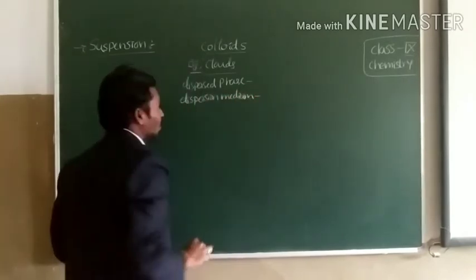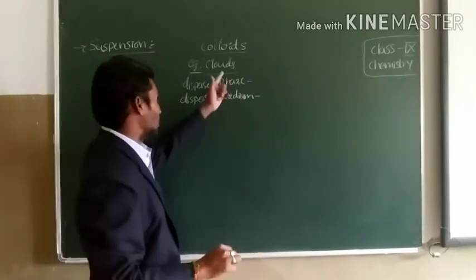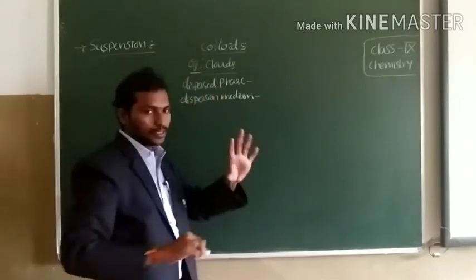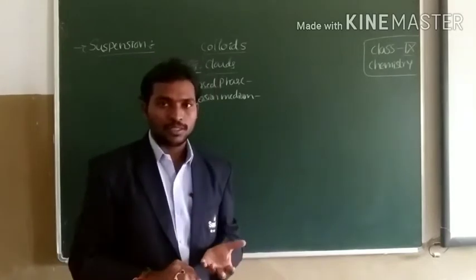Not only clouds, any colloidal solution contains two components, dispersed phase and dispersed medium. I told you dispersed phase means the phase in which colloidal particles are present in lower concentration.